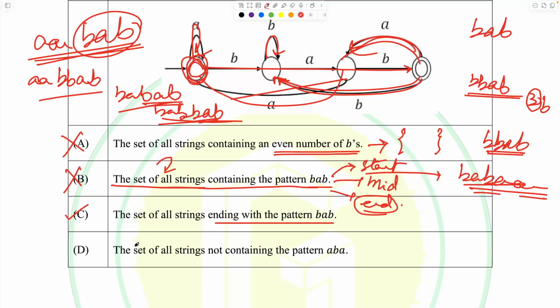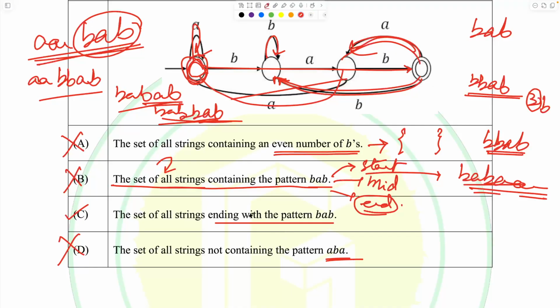Now let's read the fourth one. Because the third option is correct, the fourth one either has to be some kind of wordplay causing the same language as C, or it would not be accepted. The set of all strings not containing the pattern ABA is completely different. So this is not really possible. This is not really correct. ABA would not be the correct answer.